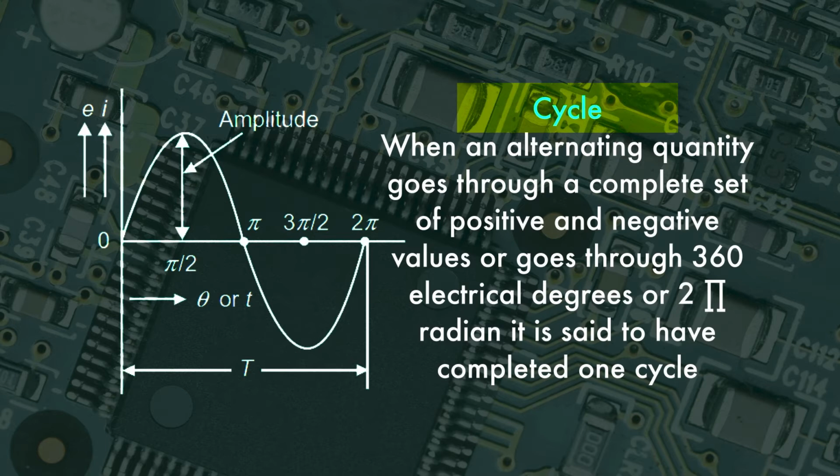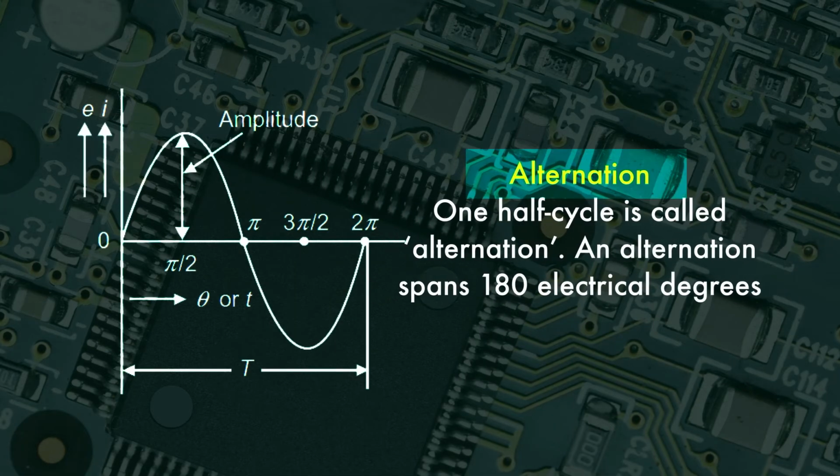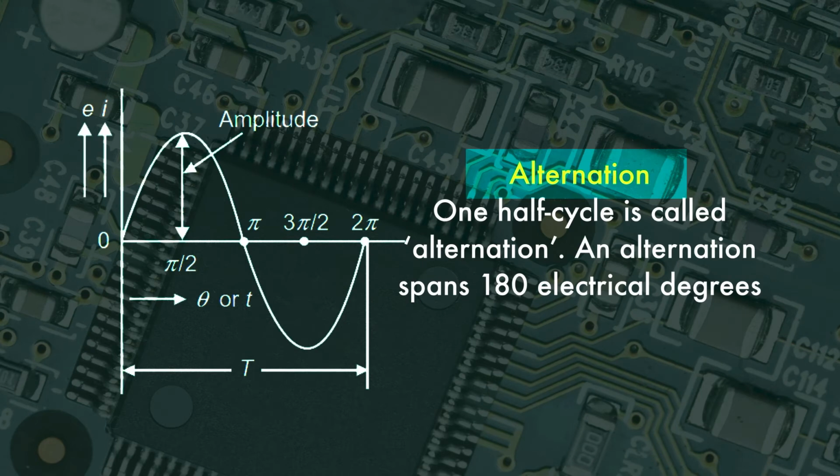Now we have to understand what is an alternation. One half cycle is called an alternation. An alternation spans 180 electrical degrees.